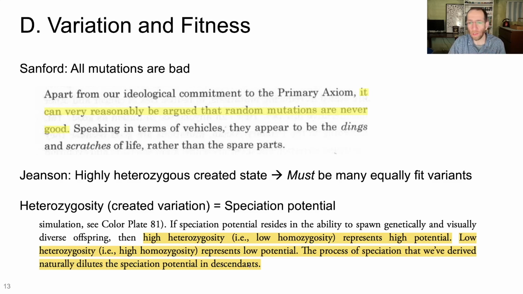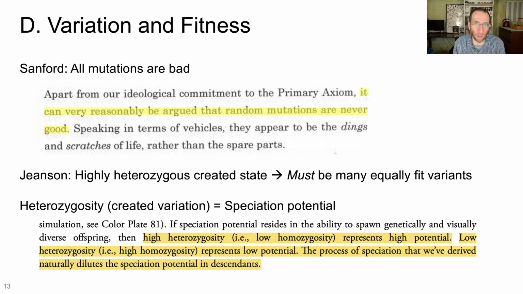In other words, what Jeanson is arguing here is that within this created heterozygous state, you have a lot of variants that would work just fine in this lineage or that lineage. And as they geographically separate from each other, they're going to lose variation, they're going to become more homozygous, but they're going to do it in different ways. They're going to basically have different subsets of that initial created heterozygosity. That means that the variants that are front-loaded in Jeanson's model must be more or less okay, all those different variants that represent over 99% of the existing genetic diversity.